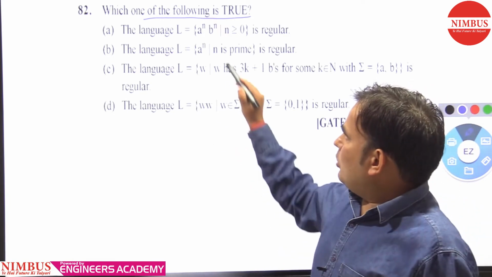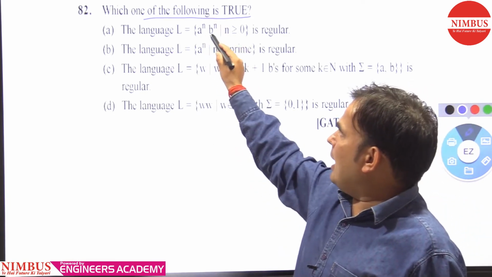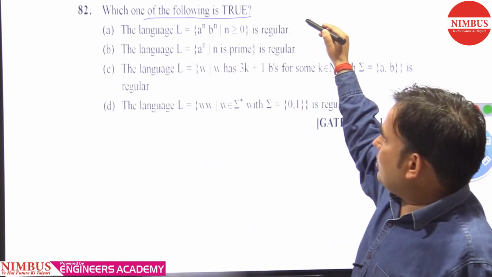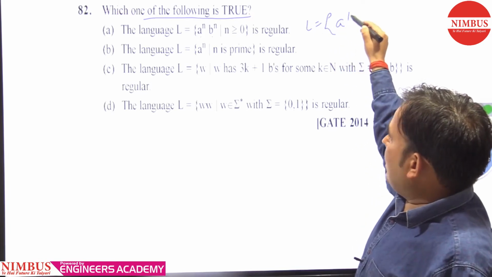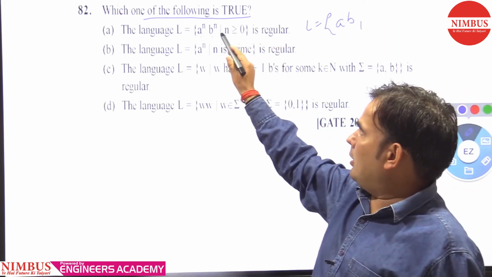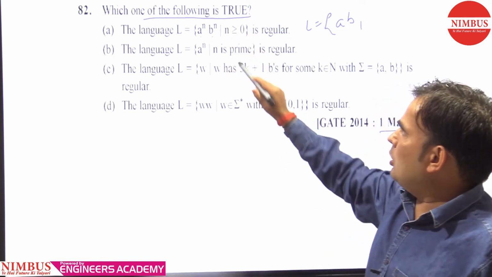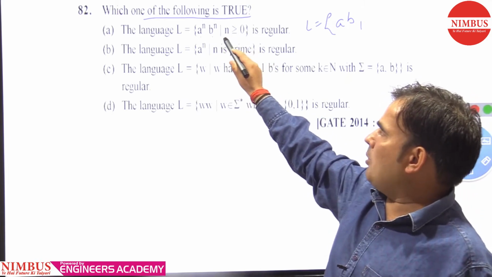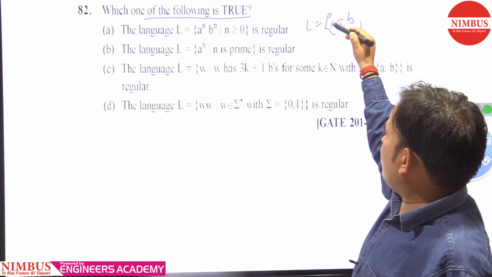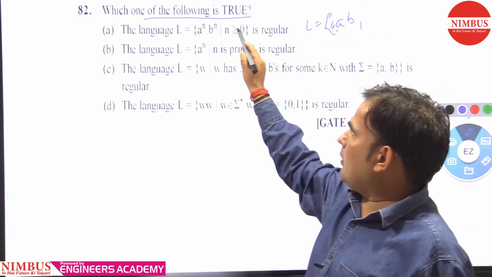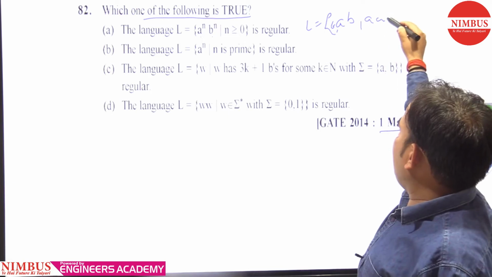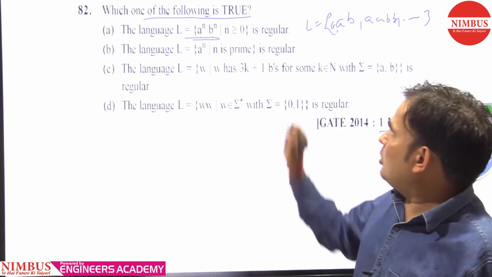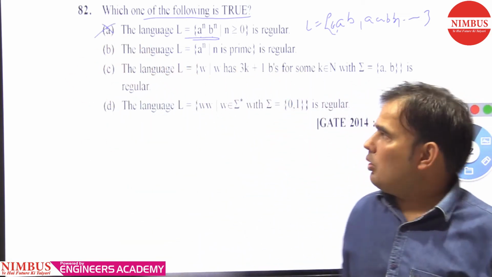Here there is a comparison between A and B. When we take n equal to 0, epsilon is also there. When we take 1, AB, then AABB, and so on. So clearly there is a comparison between A and B, and this is not regular.